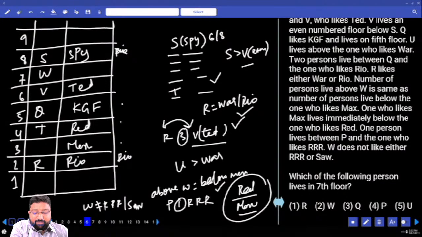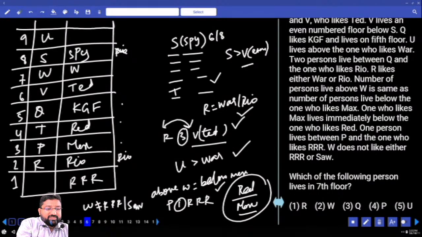U is above Var. One person between P and R. Can I put P here? If this is P, this has to be R. But he clearly told us W neither likes R nor Saw. No way, you can't go for P there. If this is P, this has to be R. Done? You can't take P here because the place is already for Max above. Look, here U is above Var, so this is U.